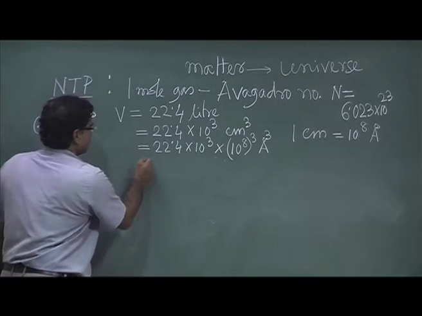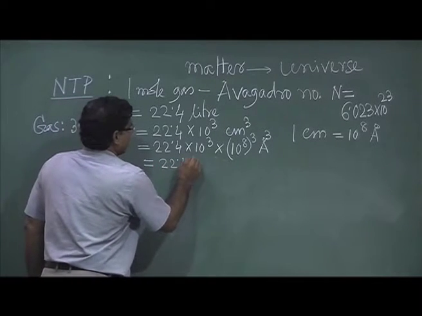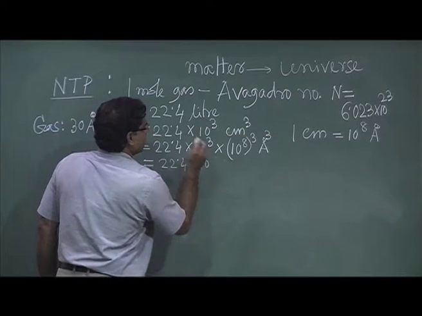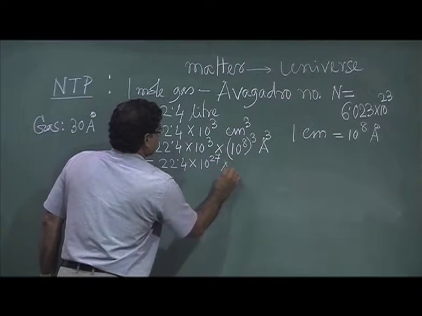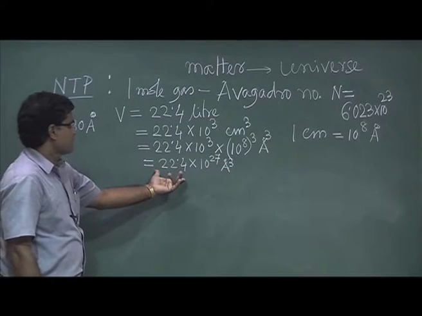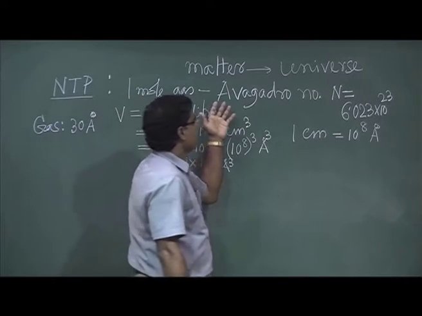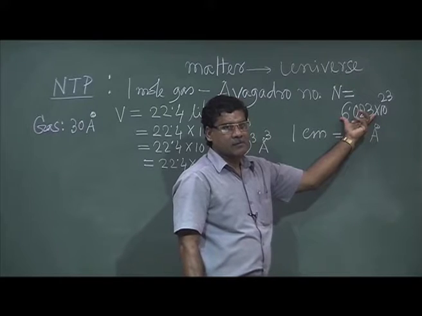Okay. So this is 22.4 into 10 to the power 27 angstrom cube. So in this volume, this many numbers of atoms are there.